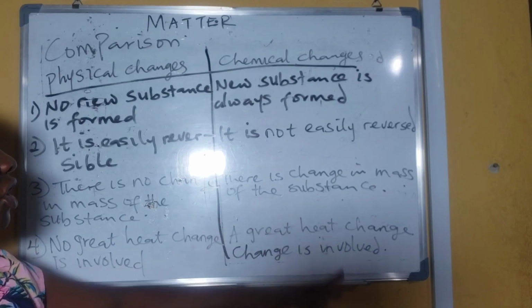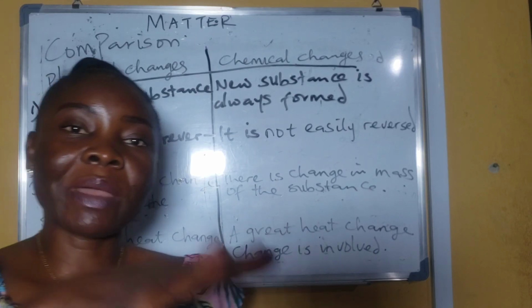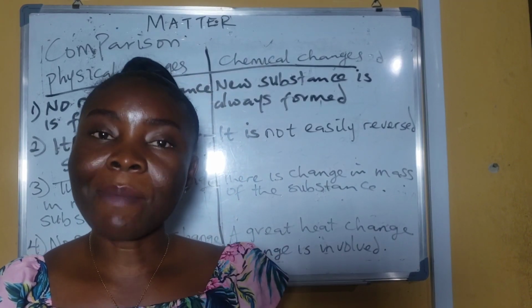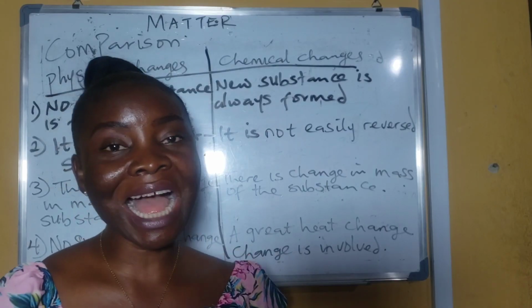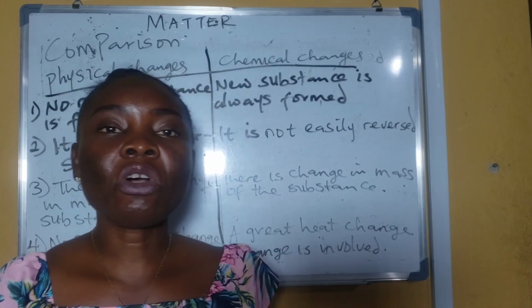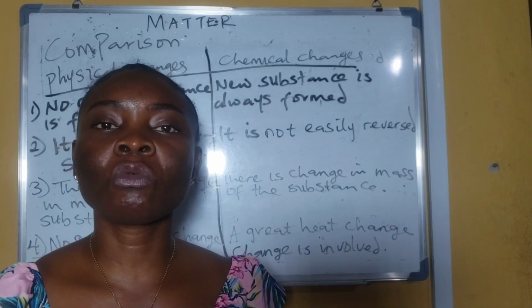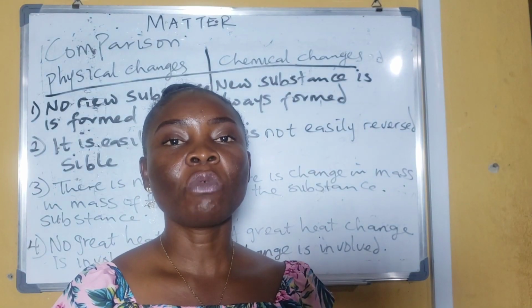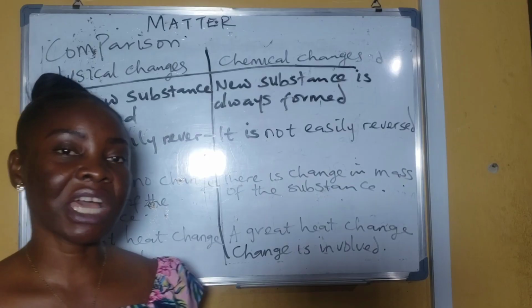Unlike chemical changes, when I bring, let's say, a pack of pepper and burn it, after burning it, part of the mass of that pepper will be lost as smoke, part of it will be lost as gases. Even the ash itself will be less than the mass of the pepper. So when you weigh it, it will no longer be the mass that you started with.